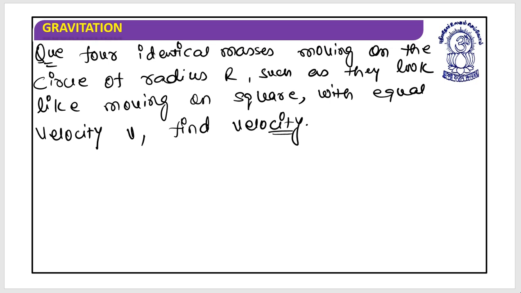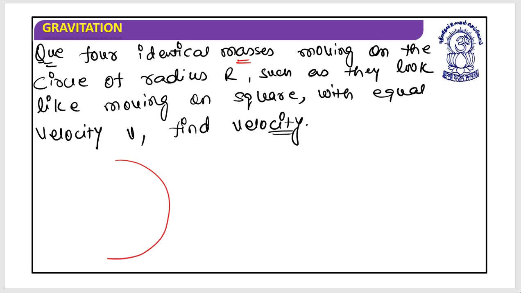So go through the data carefully and let me know what is to be done, or how will you do this. First they said that four identical particles are there. They are identical, that means their masses are equal, and they are moving on a circle having a radius of r, such as they look like moving on a square.